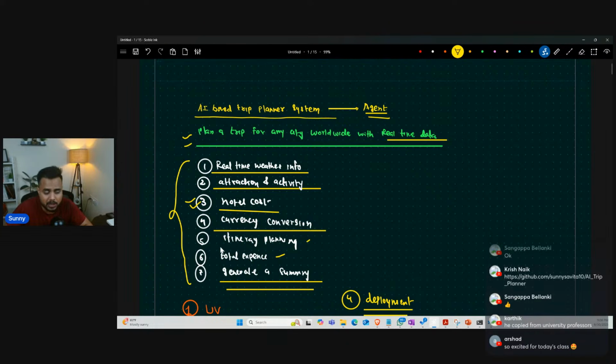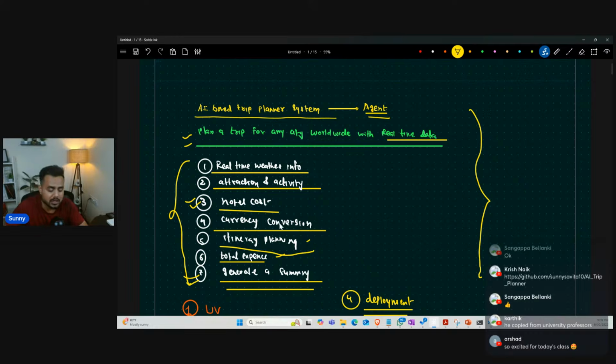Then for the itinerary planning, again we can use some LLM capability. Then the next one was the expenses calculation. Again we are going to create one specific tool for this, and for the generated summary, we are going to use the capability of the LLM. This problem statement I already discussed in my previous classes. If you are not aware of it, you can simply go and check it out over there.